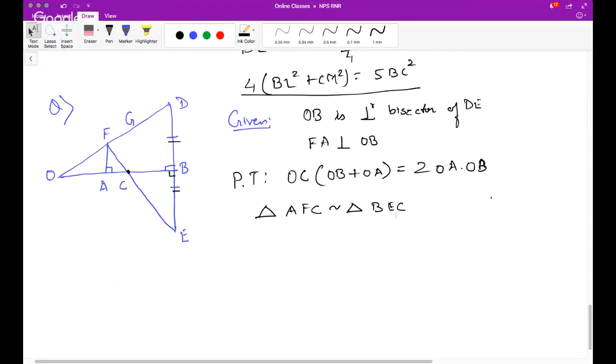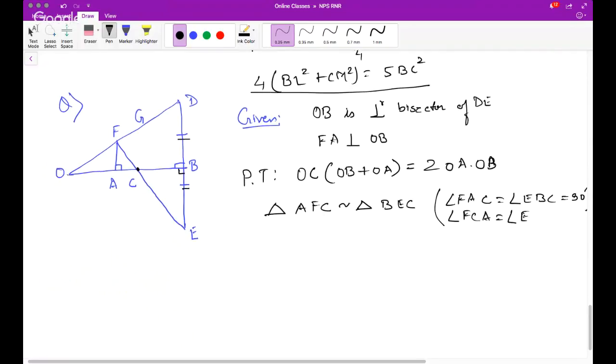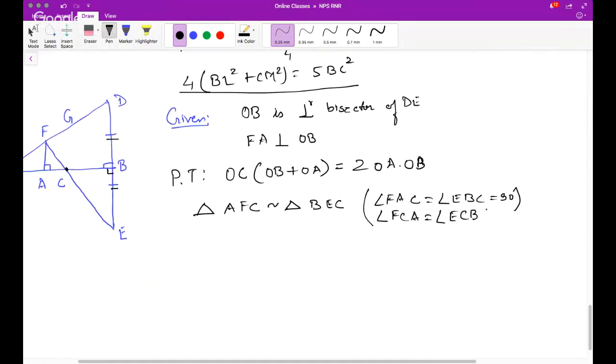This can be said, and what is the condition? Condition is angle FAC is equal to angle EBC, 90 degrees both. And second is angle FCA is equal to angle ECB. Why?